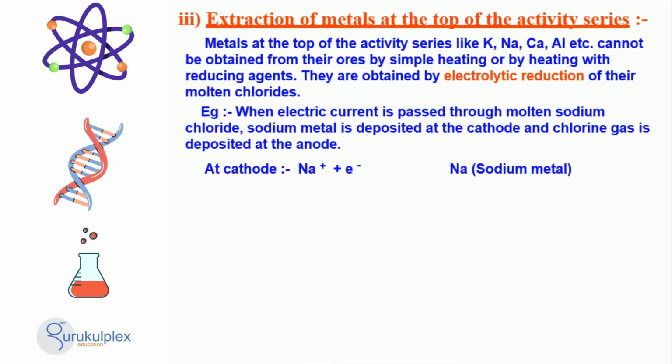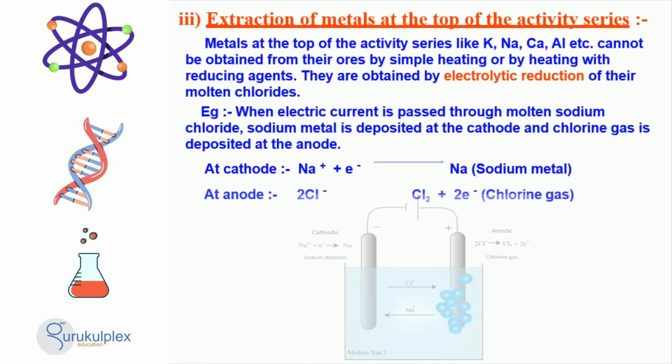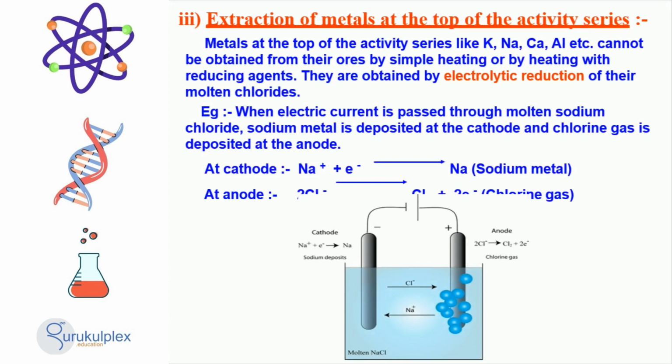Metals such as potassium, sodium, calcium and aluminium are reactive and cannot be extracted from their ores simply through heating or heating with reducing agents. To acquire such metals, they must be attained through the electrolytic reduction process of their molten chlorides. For instance, when electricity is passed through molten sodium chloride, sodium metal will be deposited at the cathode and chlorine gas is produced at the anode.